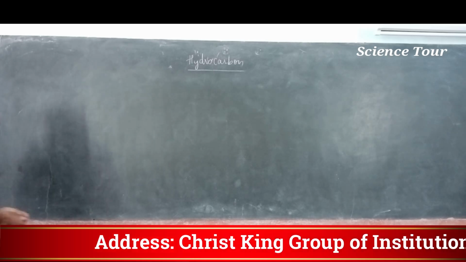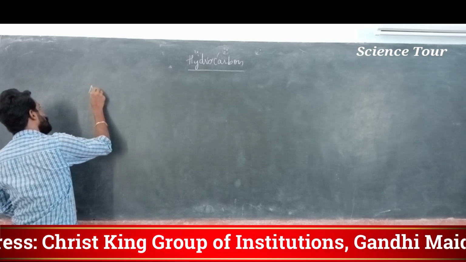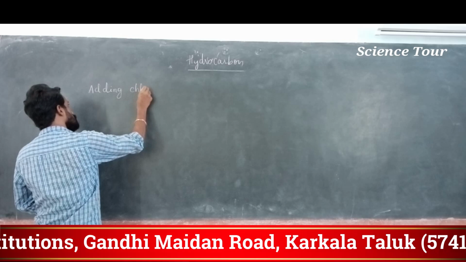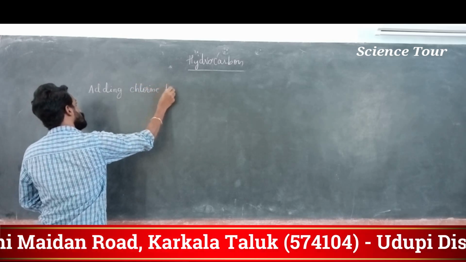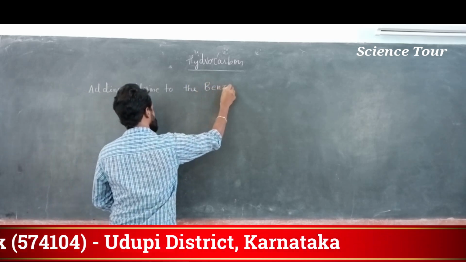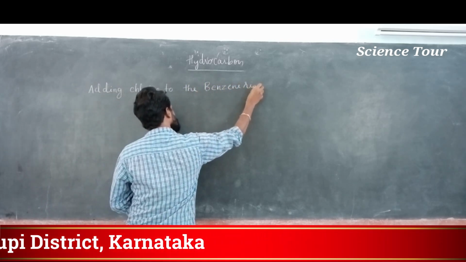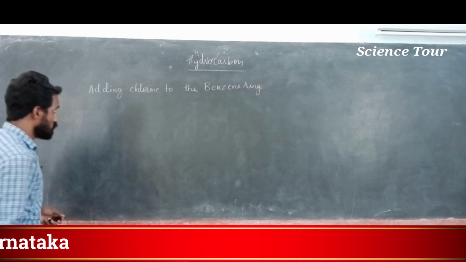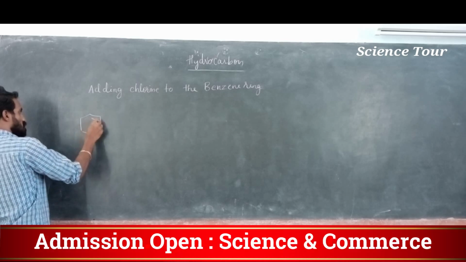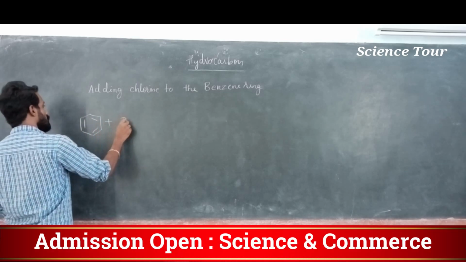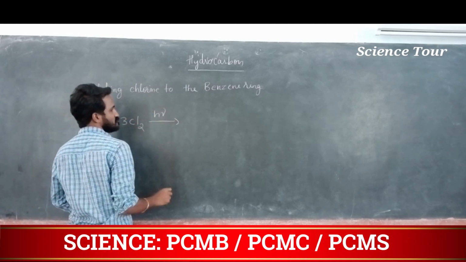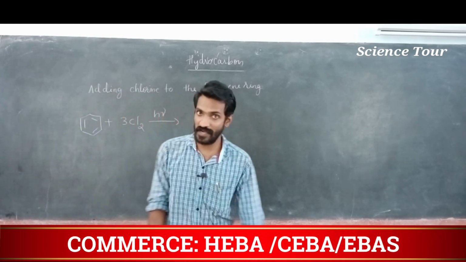Okay, students, next is adding chlorine to the benzene, my dear students, the benzene ring. What actually is it? It is adding chlorine to benzene. So this is the benzene ring. We add chlorine in the presence of sunlight, hv. Sunlight is represented by hv, a packet of energy, correct?